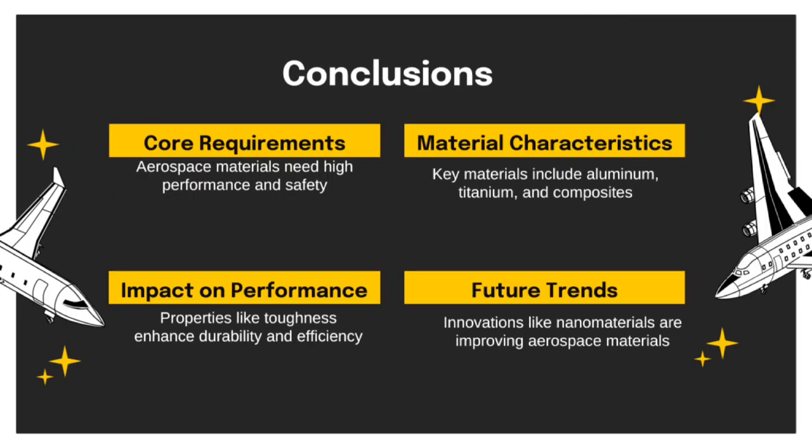In conclusion, aerospace materials require high standards for performance. Key materials include composites, ceramics, and superalloys, each providing properties like corrosion resistance and high tensile strength. Mechanical properties such as fracture toughness and fatigue resistance ensure durability, flight efficiency, and safety. Innovations in new materials are constantly being explored to improve overall performance.